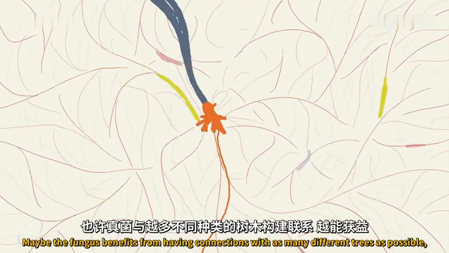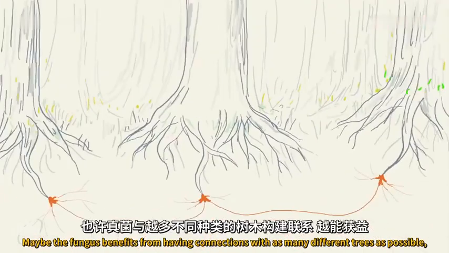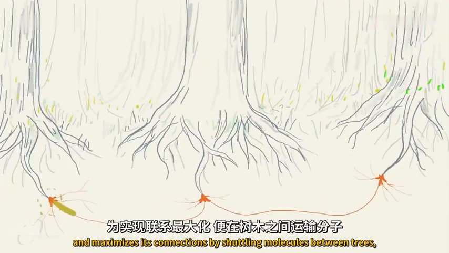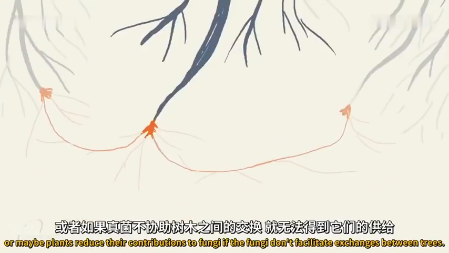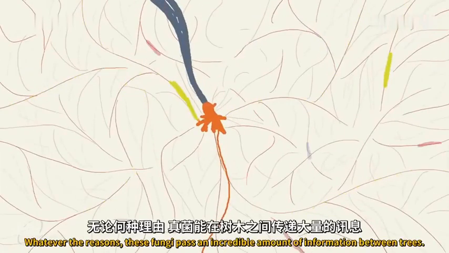Maybe the fungus benefits from having connections with as many different trees as possible, and maximizes its connections by shuttling molecules between trees. Or maybe plants reduce their contributions to fungi if the fungi don't facilitate exchanges between trees. Whatever the reasons, these fungi pass an incredible amount of information between trees.